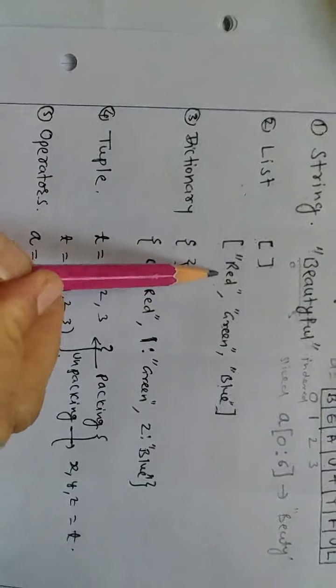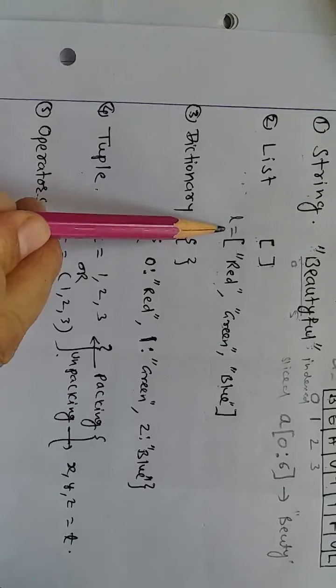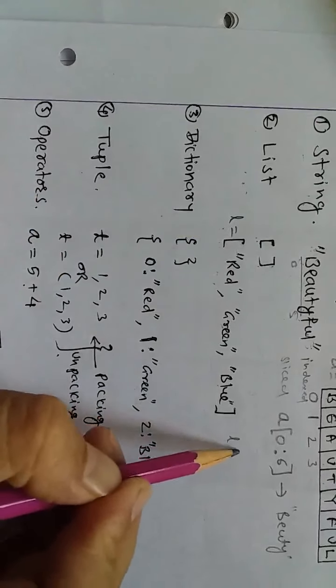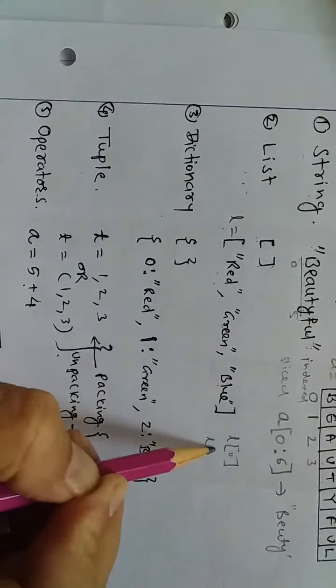Suppose I am giving this list the name L. So how can I write for this? L0 indicates red. If I write L1, it indicates green. L2 indicates blue. So like a string, a list can also be indexed. It can also be sliced. Then from a list we can create a sublist.